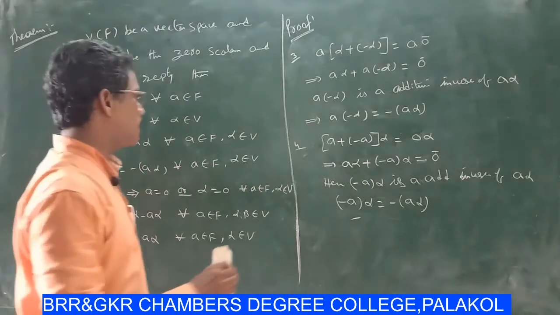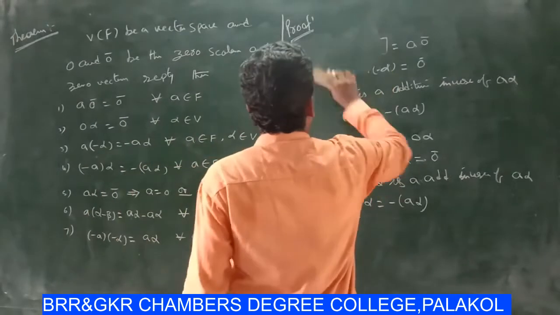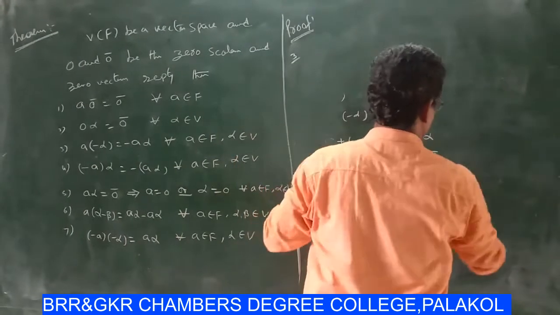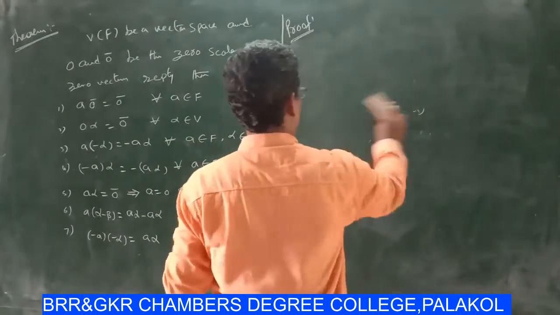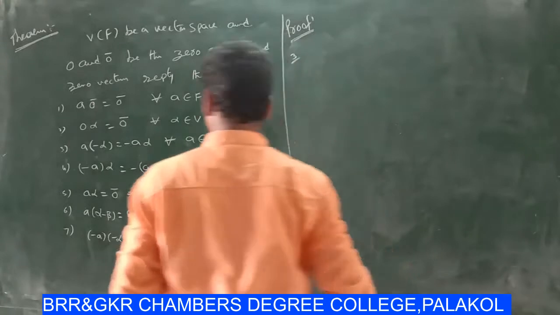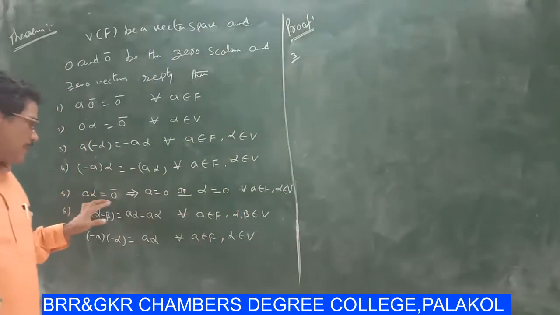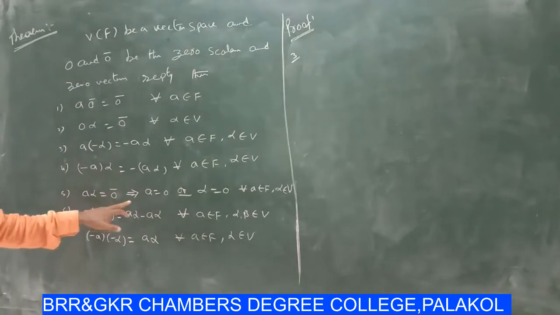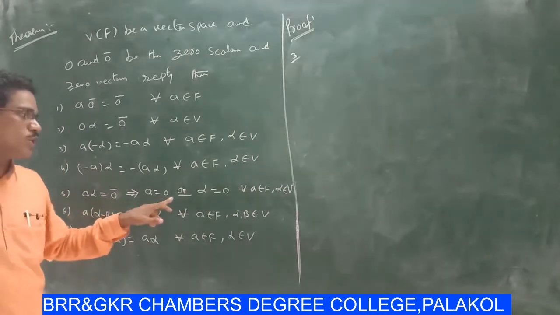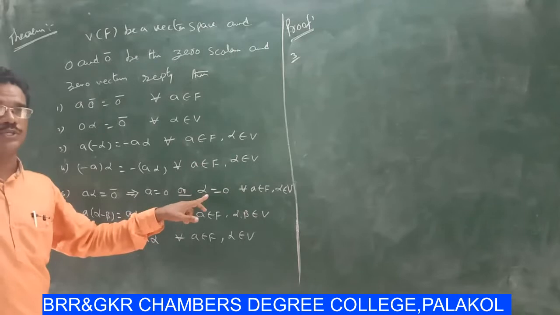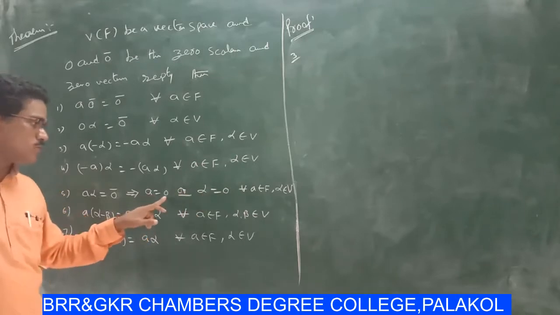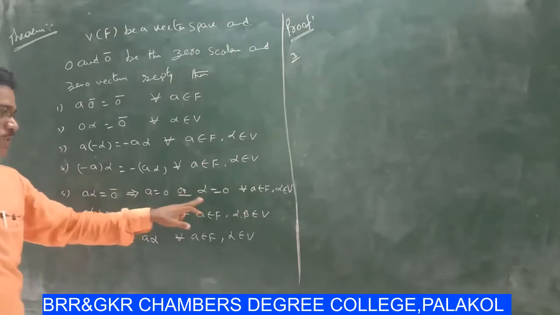Next, now point number 5. Here in point 5, aα = 0̄ implies a = 0 or α = 0.